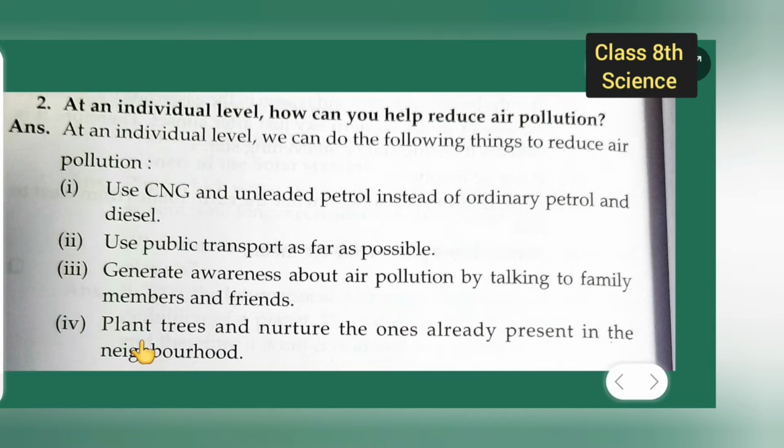So what we have to do is plant trees and nurture the ones already present in the neighborhood. Here we have to generate awareness. We have to make people aware of the air pollution taking place.